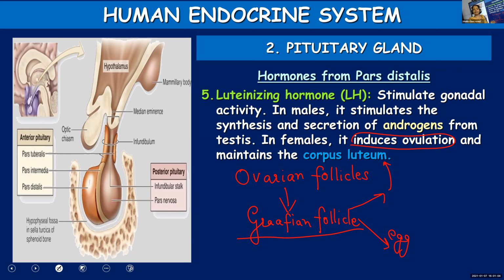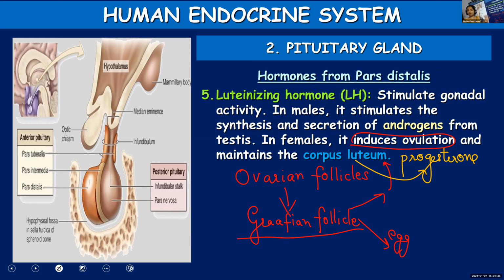Now, what is its significance? It also has endocrine function. Endocrine function means they produce hormones. They produce a hormone known as progesterone. Progesterone is a female hormone. That is produced by corpus luteum, and this progesterone is very important for the maintenance of pregnancy. For maintaining pregnancy, progesterone is very important.